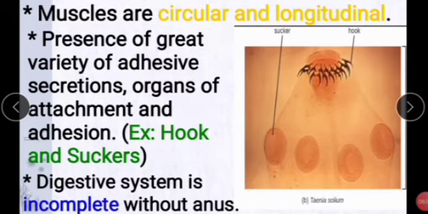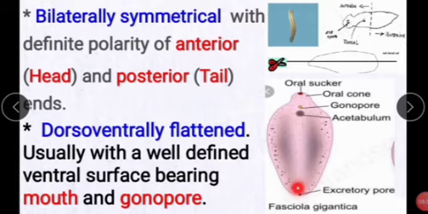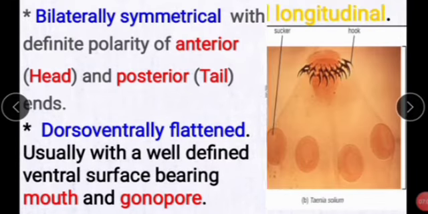Adhesive secretion means it is able to stick fast to a surface or object. Hooks are helpful to hold a particular body surface, and suckers are used to suck nutrients or food materials. Next, the digestive system is incomplete, without an anus. We can't see an anus.